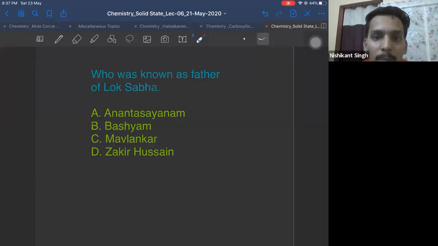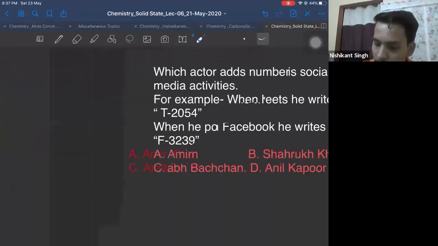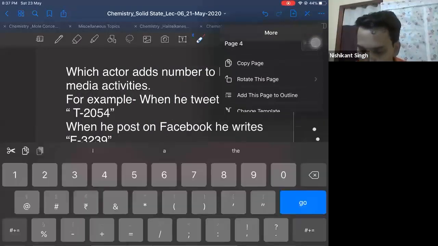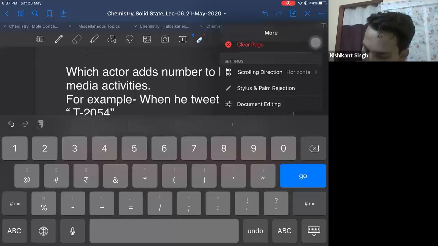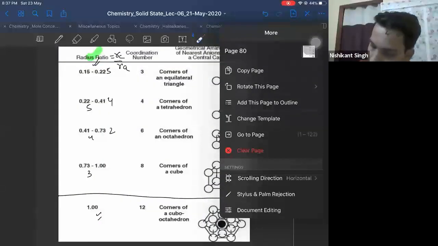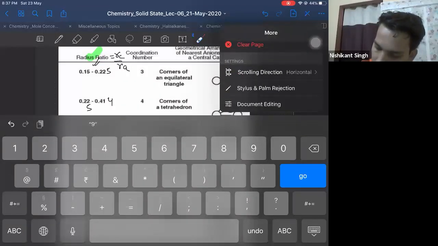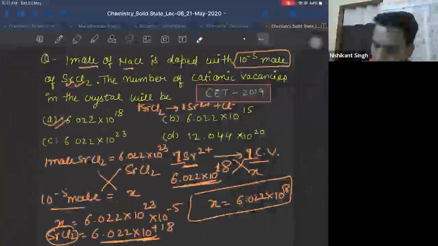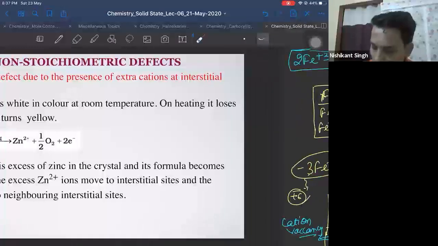Now let's move ahead. So some of you are waiting for the shortcut, right? So let me go to that slide. So what is the shortcut to that?